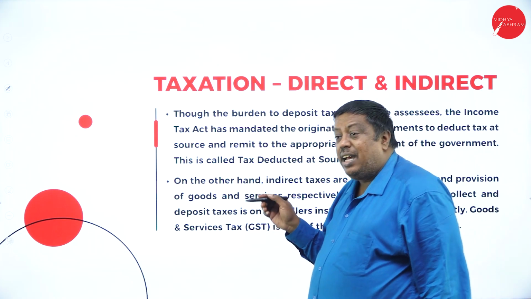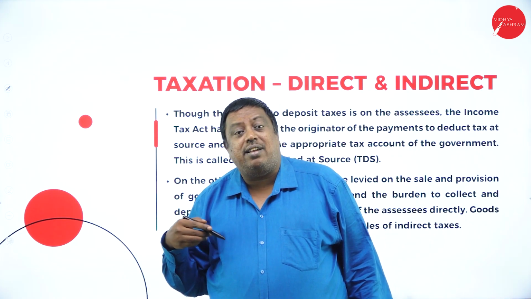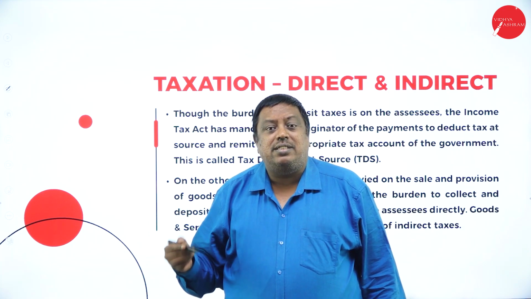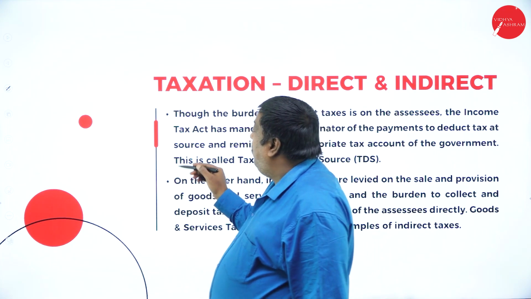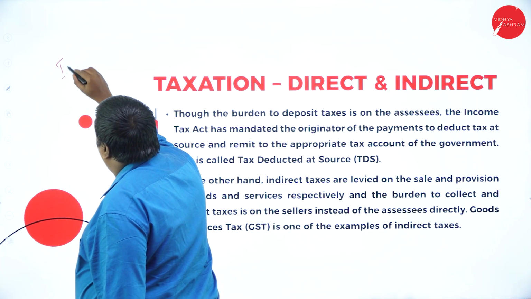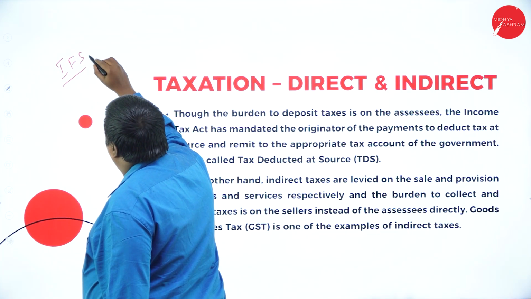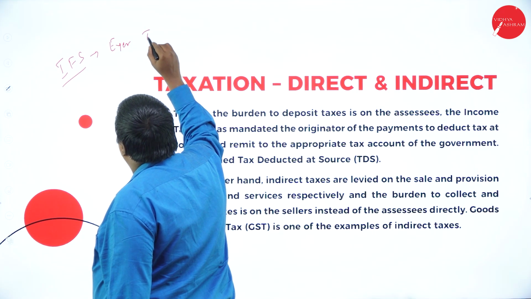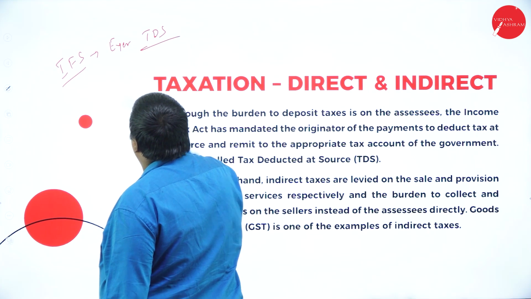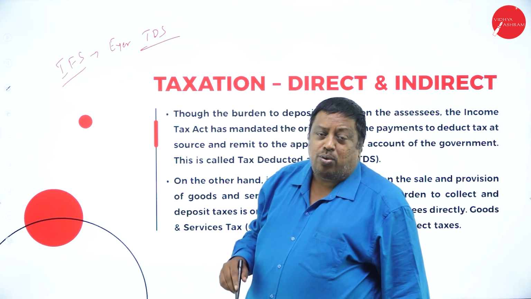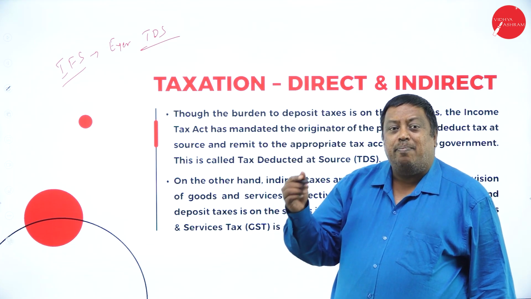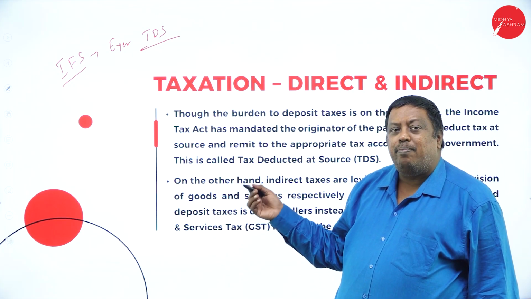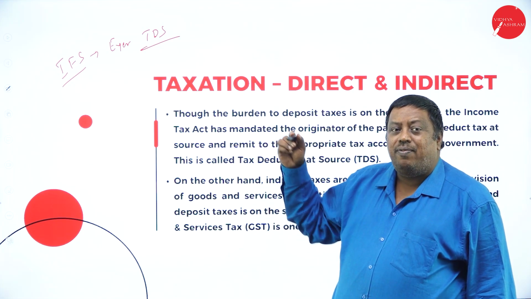See here, in direct taxes, when a person is going to get a regular income like salary every month, out of his salary the employer can deduct a certain amount as TDS, tax deducted at source. Or if the employee wants to pay at the end, he can pay then, or else the employer can deduct the amount every month.